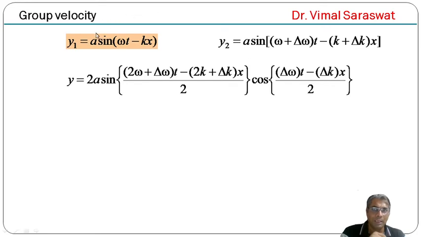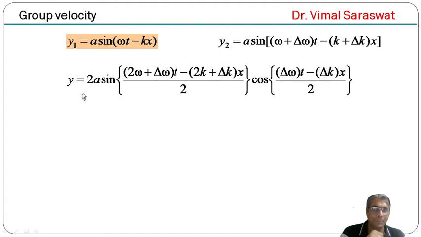Now we take a as common. So in the bracket, sin(ωt − kx) + sin[(ω + Δω)t − (k + Δk)x]. By using sin C + sin D, we get 2 sin((C + D)/2) and cos((C − D)/2).